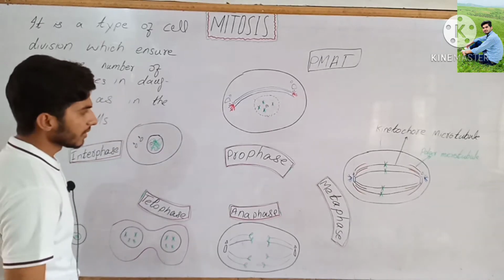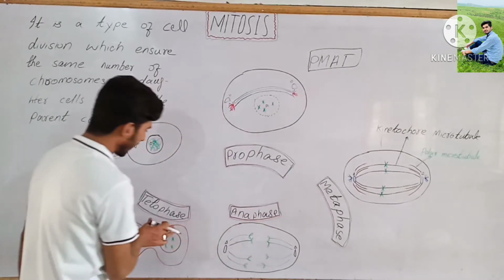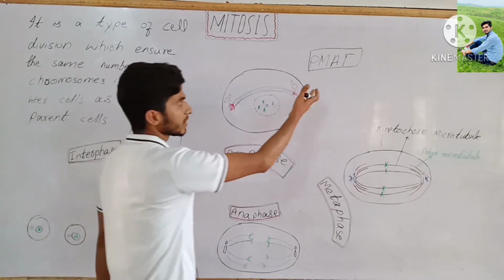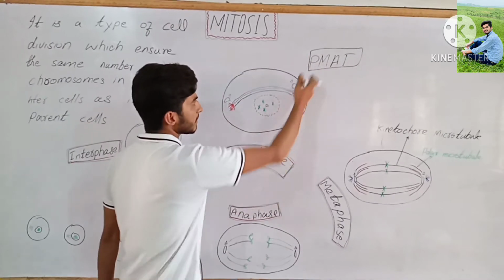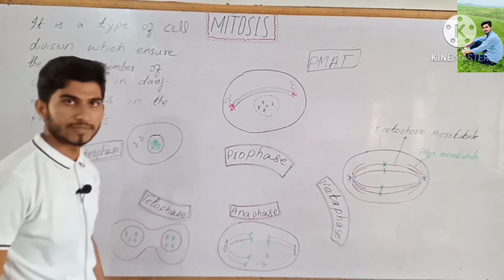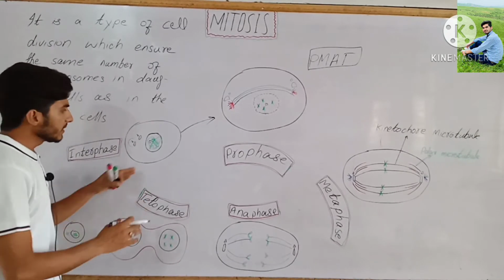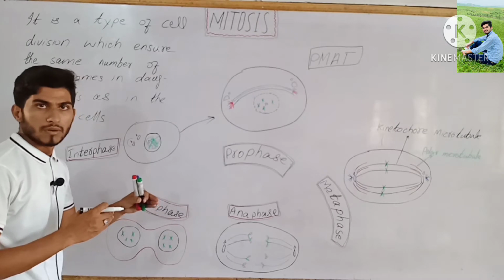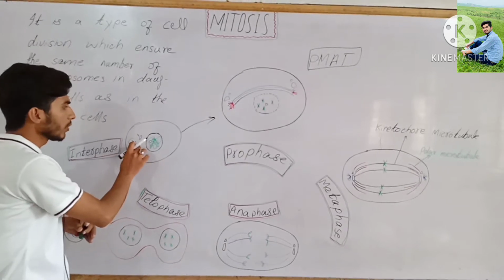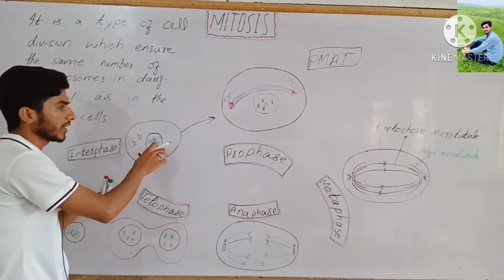Now we will discuss its four phases, which are prophase, metaphase, anaphase and telophase. We can also memorize these four phases with the mnemonic PMAT: P for prophase, M for metaphase, A for anaphase and T for telophase. In my previous lecture, we studied interphase. It is a non-apparent cell division, but inside the cell many changes occur. For example, the centriole duplicates, the chromosome number doubles, and some enzymes and proteins are synthesized during interphase.